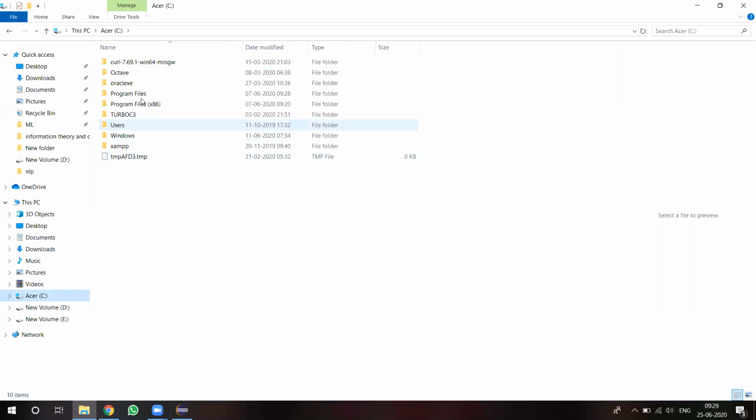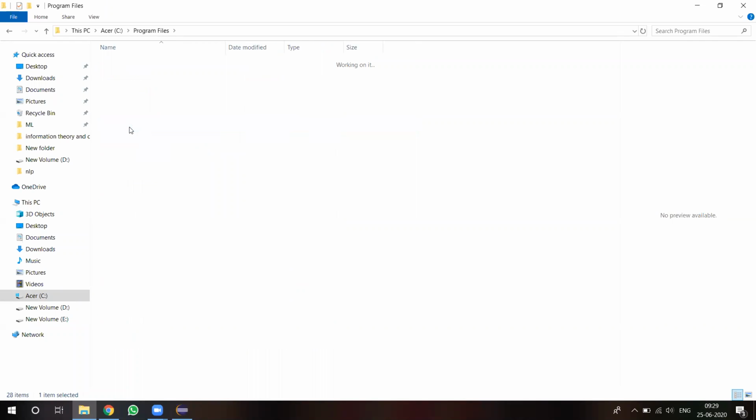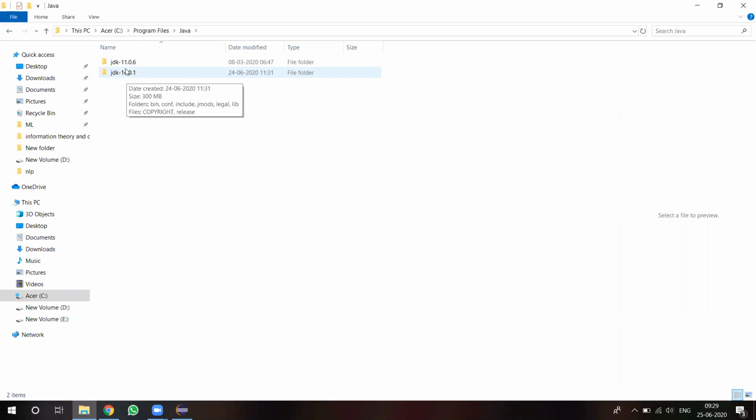In my system, once installation is completed, Java is stored in Program Files. A new folder is created there, which is Java. Under Java, I have installed JDK 11 and JDK 14, which is why it shows two different folders. If you install only one, only that version's JDK folder will be available in your system.